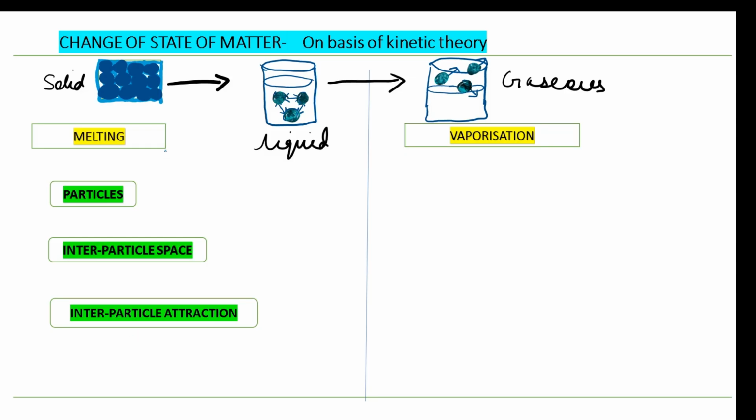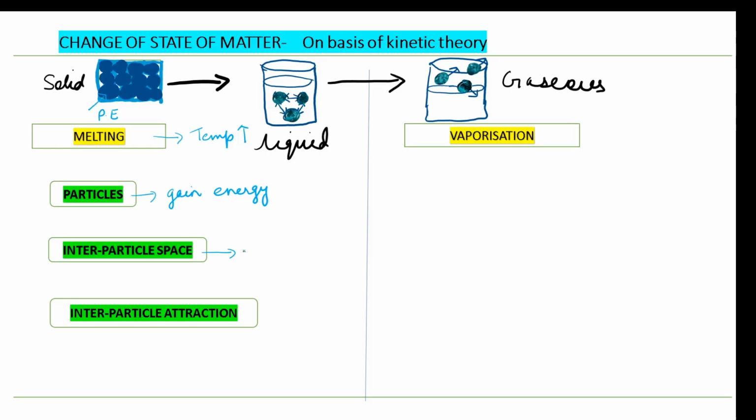So here in melting, what will happen? Will the temperature rise or decrease? Just think for a moment. Yes, the temperature is going to increase. And because the temperature is going to increase, the particles will gain energy. Now in solid state, you can see that the particles are closely packed. When they are gaining energy, this energy will be stored in the form of potential energy.